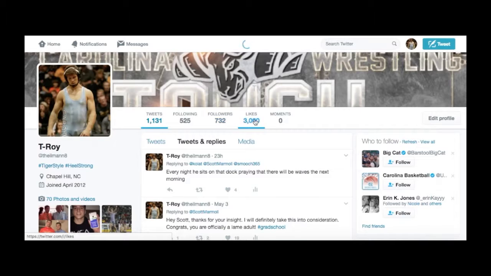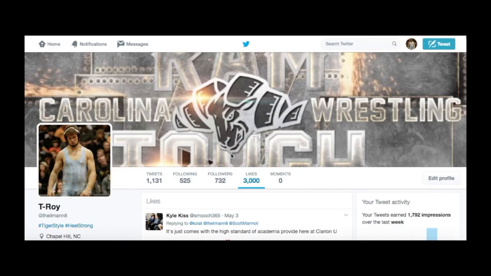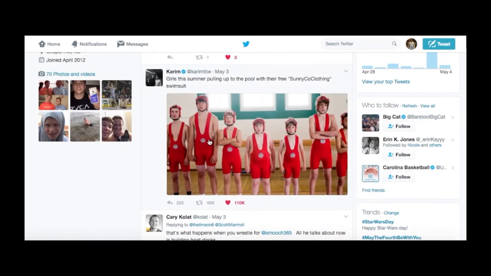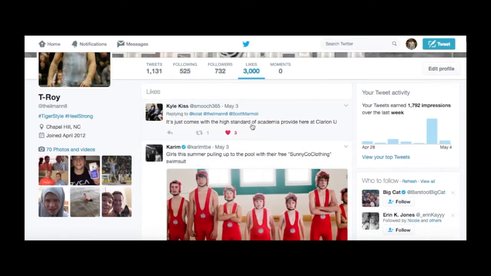And then lastly, you can see the things that I've liked. So you click on the likes there, and up pops all the tweets that I enjoy and what I thought were good tweets, and that's indicated by the red heart. Once you click on that, you see that I like it.